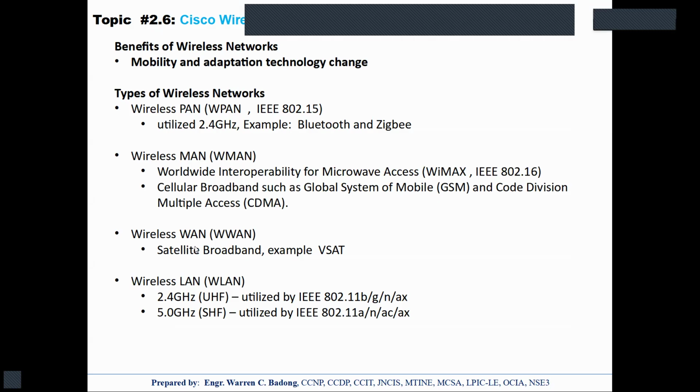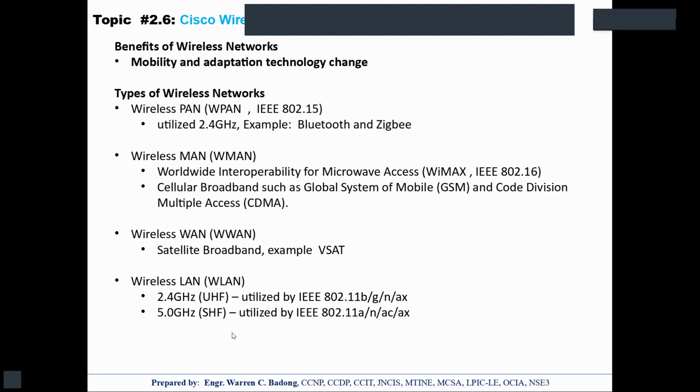So now for a small network environment, we can leverage the wireless LAN technology. And this is what we are using right now. So what is basically the benefit of a wireless network? So, mobility and adaptation to technology change, no? So that's actually the benefits of wireless network. So we will focus our attention here on wireless LAN as of today.